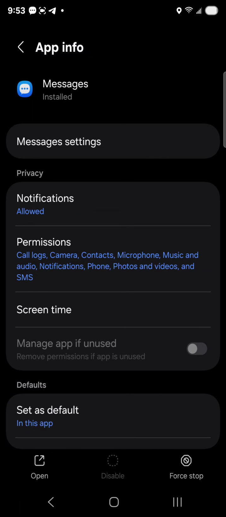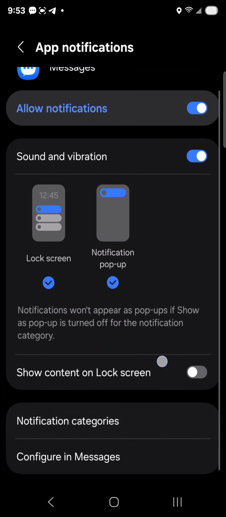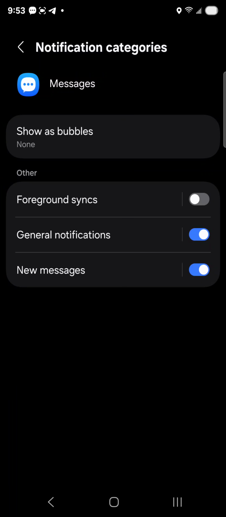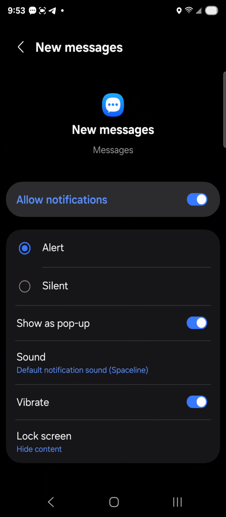Alright, so you go into messages, and you go into notifications, and you're gonna want to go to notification categories. Alright, and they will show you the different options. So general notifications, new messages. So let's say you get new messages,